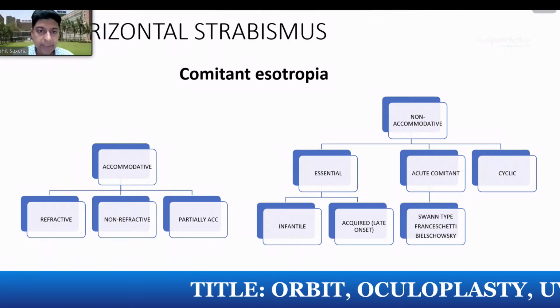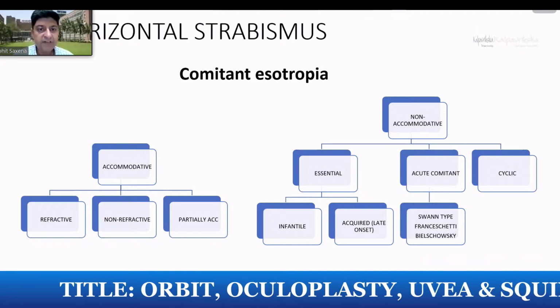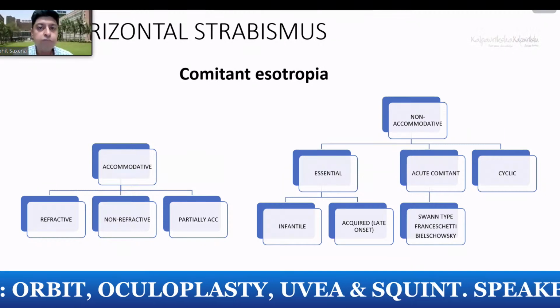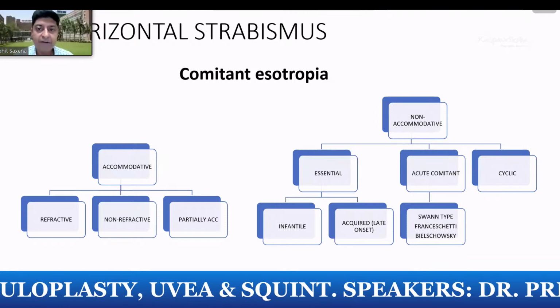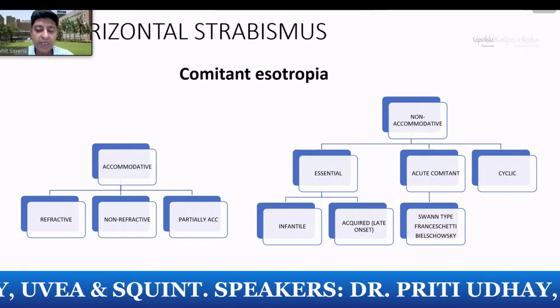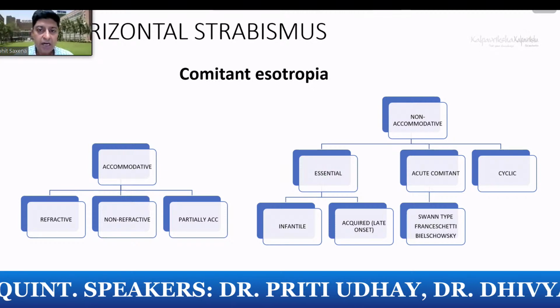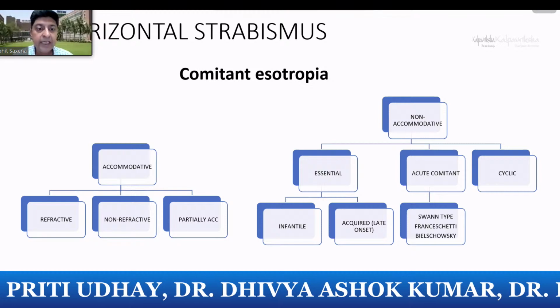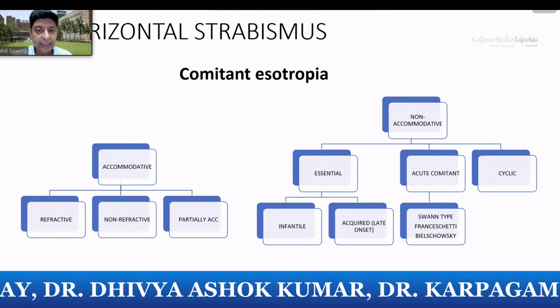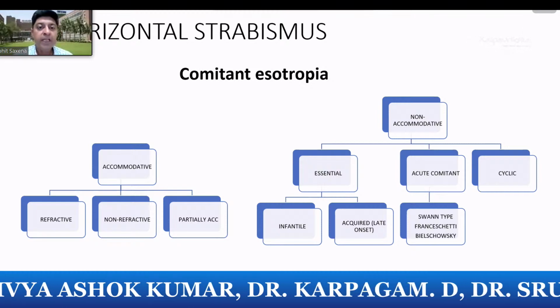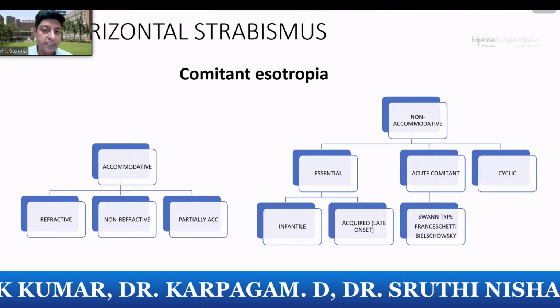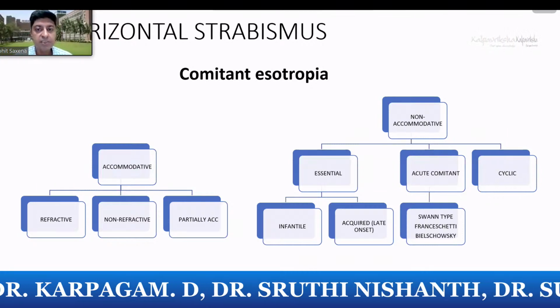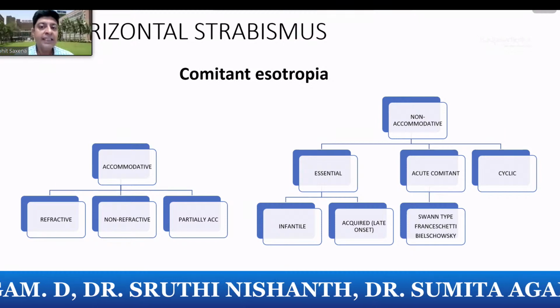So we know the orbits are outwardly placed. A lot of us, especially myopes, are exophoric. So if you do an alternate cover test on yourself or on your colleague, you'll see after a while that you will see the images jump, or the eye of your colleague coming in from out. So the phoria is broken. The phoria is controlled by our vergence mechanism, and fusional vergence is one of the strongest vergences that we normally have.